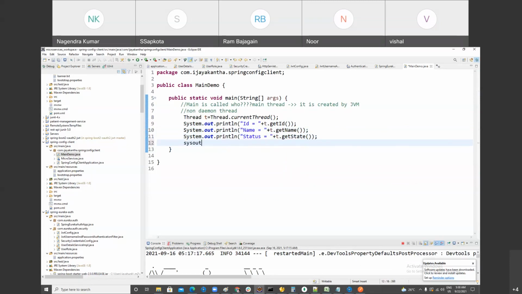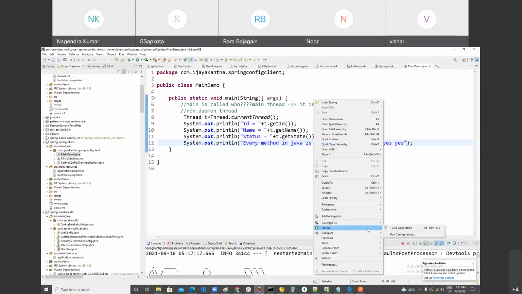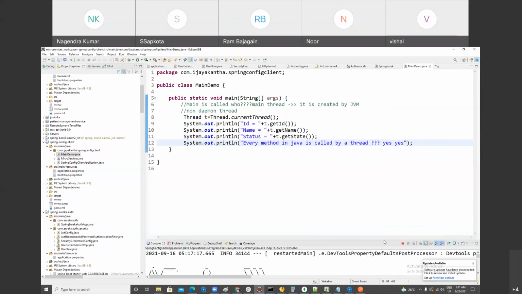Every method is called by a thread. Please mark it. Every method in Java is called by a thread. Yes, that's true. Let's run it, please.